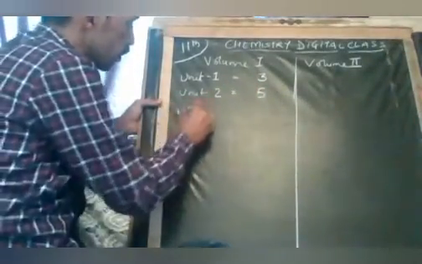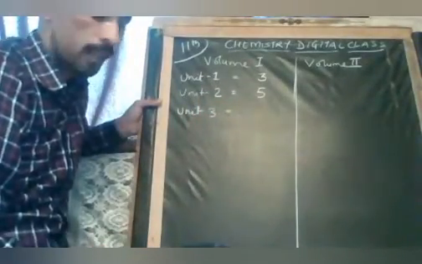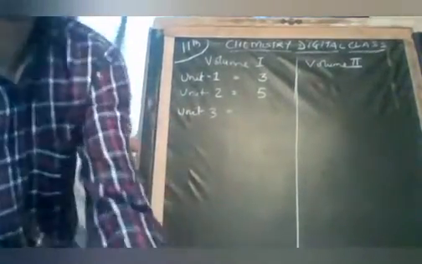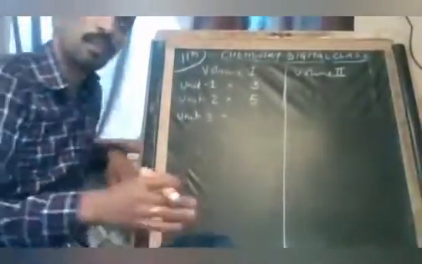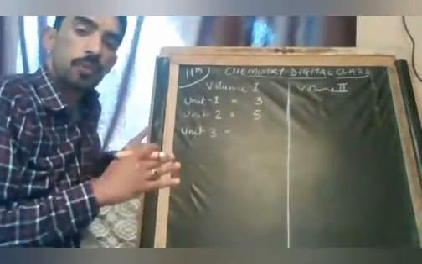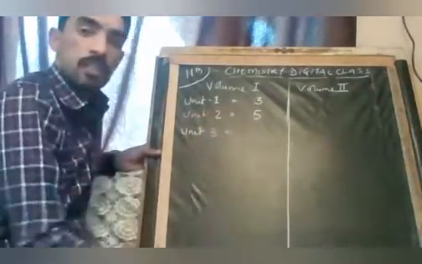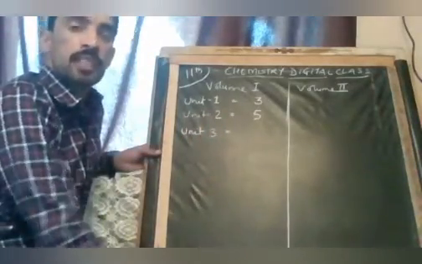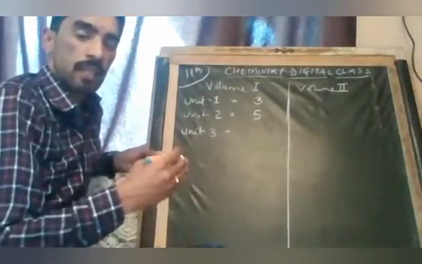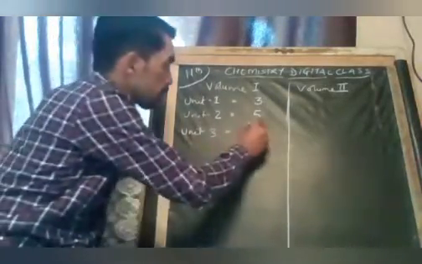Unit 2 was structure of atom. Am I right? Structure of atom, in which we talked about all the history. Already you have studied in 9th class the structure of atom, and this year also we have studied the same. Unit 2 will come for 5 marks. Unit 3 is classification of elements, which in 10th class you studied as the periodic table. This year also we have studied classification and periodicity, periods, groups, and it will come for 3 marks.